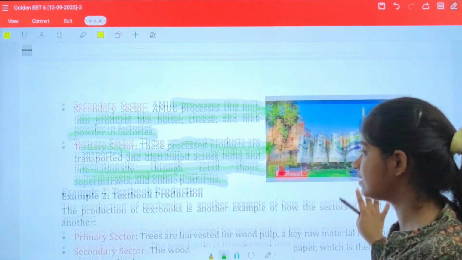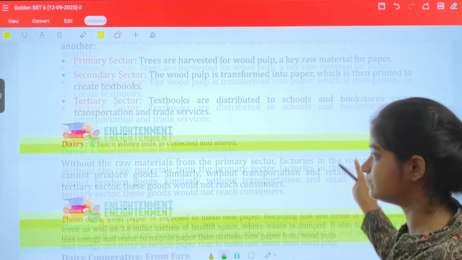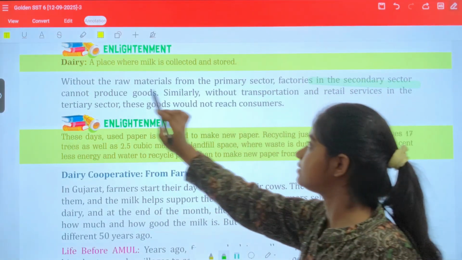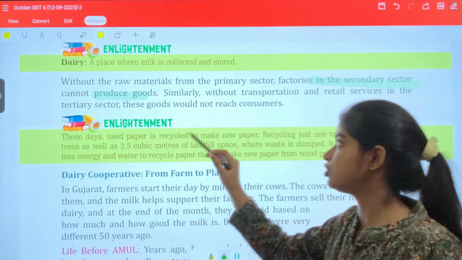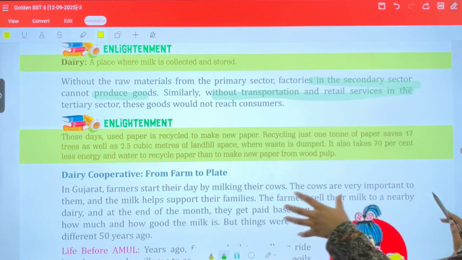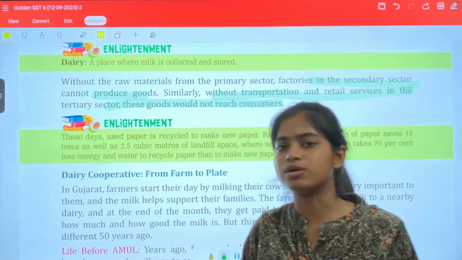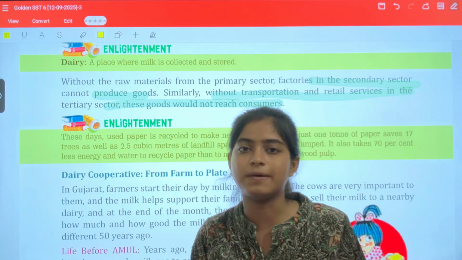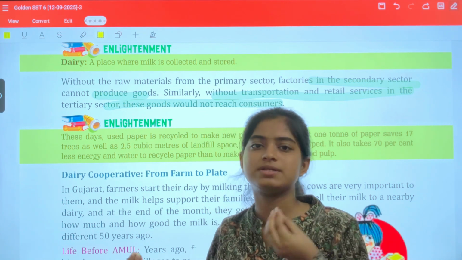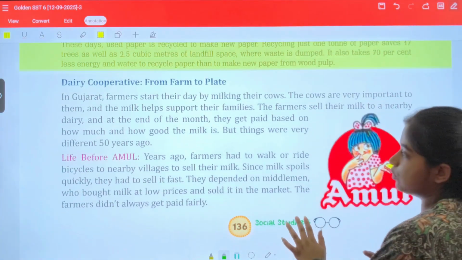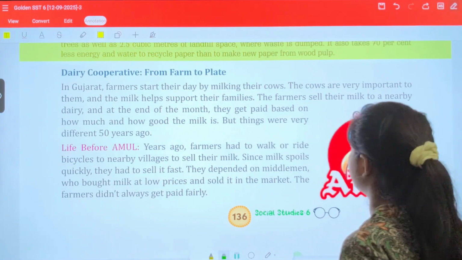And this is also another example of this. Without the raw materials from the primary sector, factories in the secondary sector cannot produce goods, whatever I have mentioned. Similarly, without transportation and retail services in the tertiary sector, these goods will not reach consumers. So without the tertiary sector also, if the services were not available as much, then the primary sector would also not grow that much. Clear?